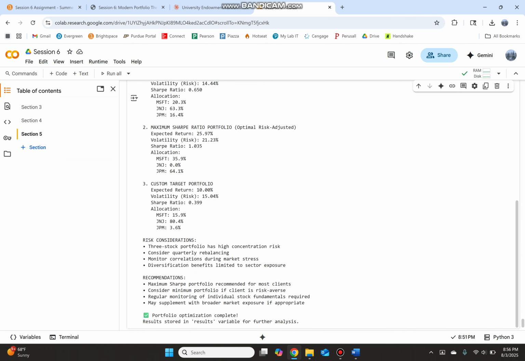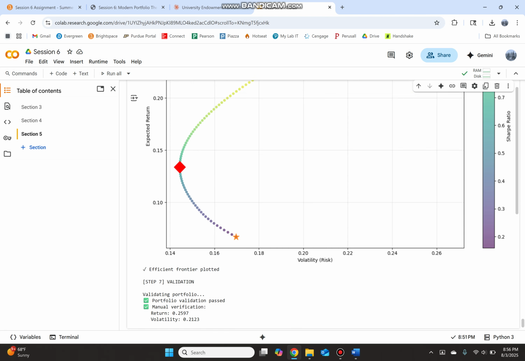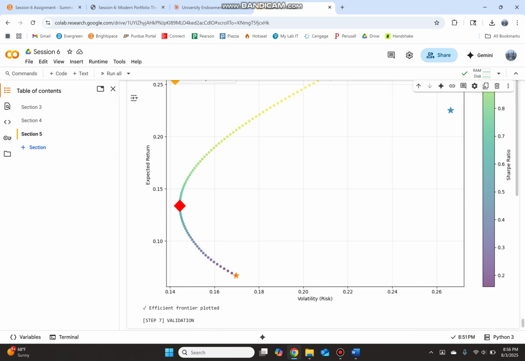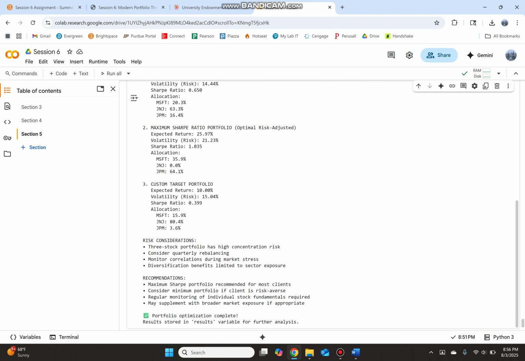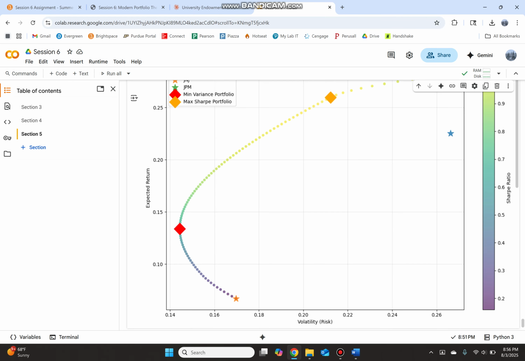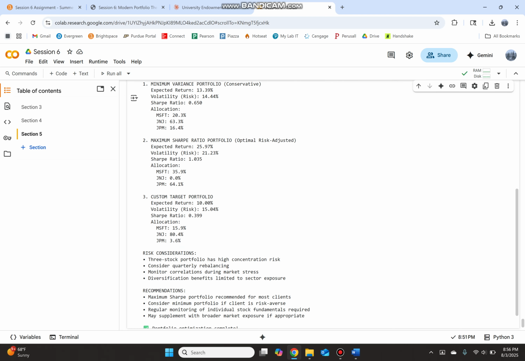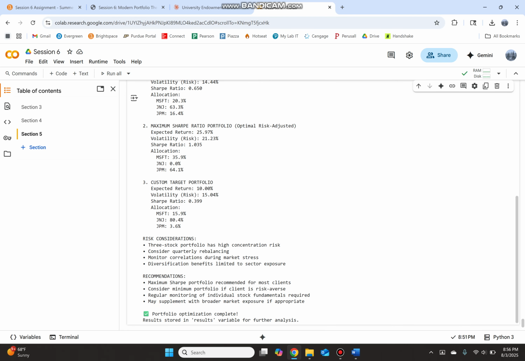Then we have our custom target portfolio where we expect a return of 10%. Let's see, 10% is like right around here. So that would basically give us a volatility of 15%. Doesn't make 100% sense, but that's mostly J&G, and that's really just not an optimal target portfolio.